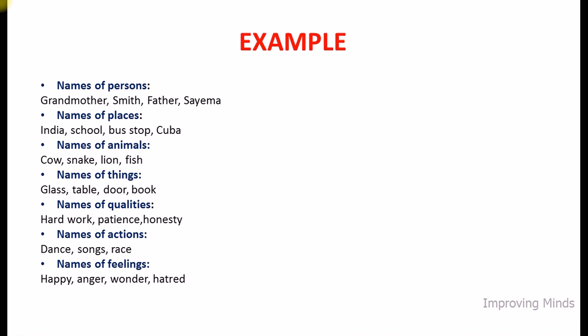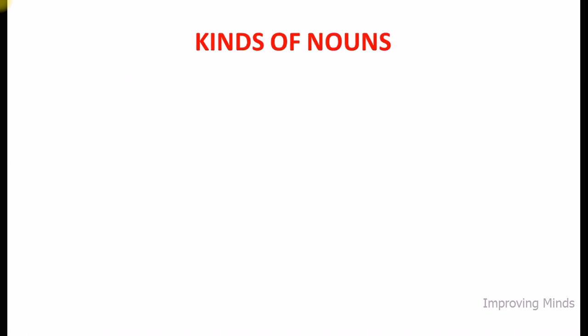So basically all these examples, that contain the names of animals, persons, things, actions, qualities and feelings, contribute to noun. So now, what are the different kinds of nouns? First one is common nouns. What are common nouns? They are names of common things, places or persons.